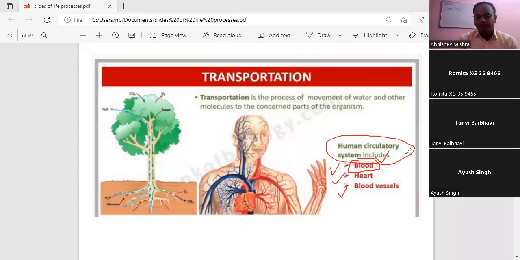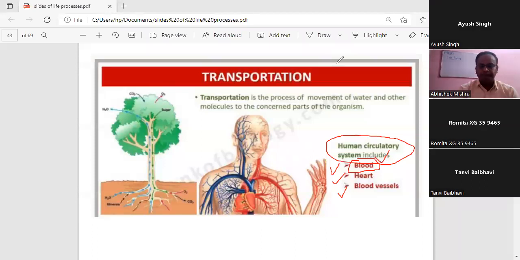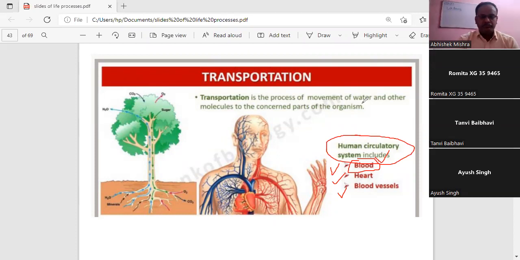And regarding the components of the blood, any idea? Again, Ayush raised his hand. This time I want others also to participate. What are the components of the blood?